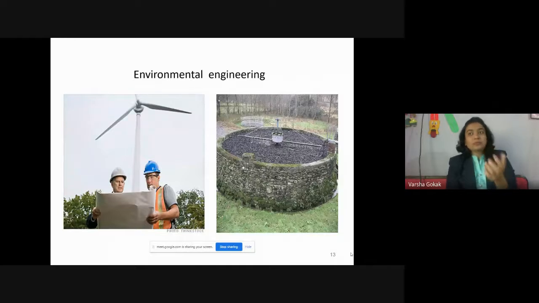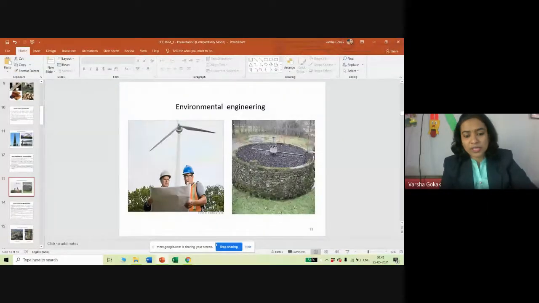Along with that, it also solves the problems of society in an engineering way. Because now in this area especially, there are many issues coming up. So it becomes a very important topic, and all the environmental engineers are going to deal with it.